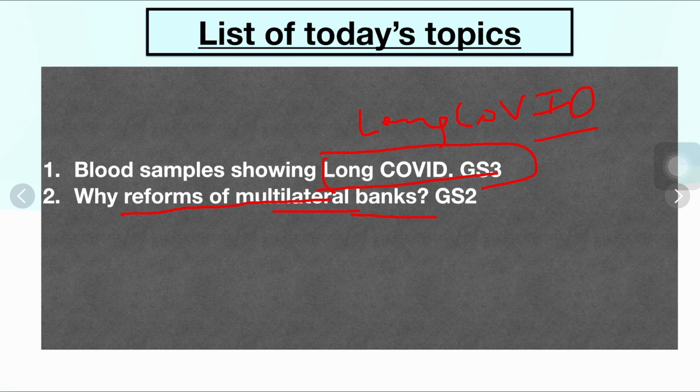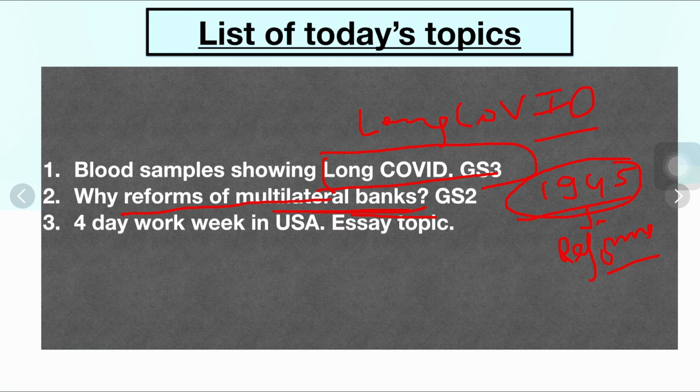Second topic can be regarding why the reforms of the multilateral banks are required. You must know that there are multilateral banks, and those were created after like 1945, after the World War. Then after the multilateral banks were created, there has been a requirement of reforms. So with reforms, what role can development banks actually play? So we would also be understanding about it.